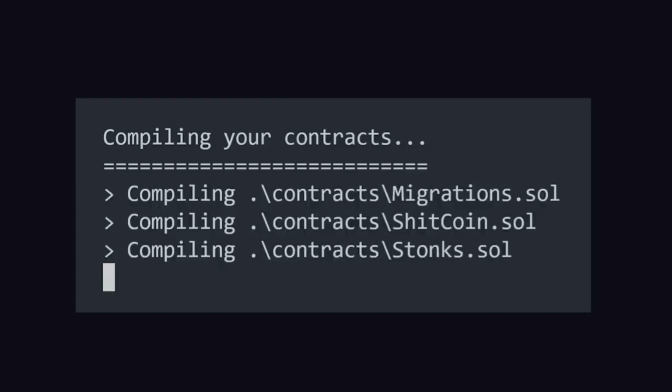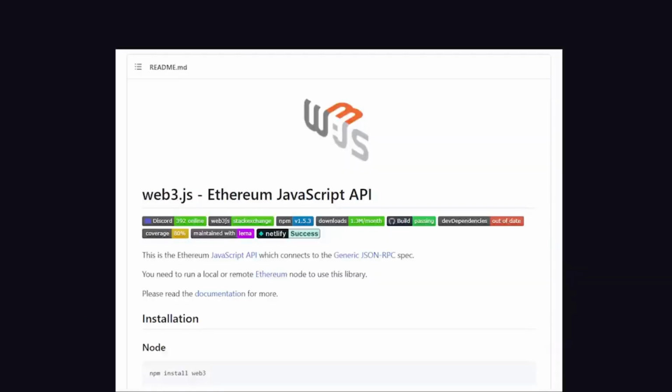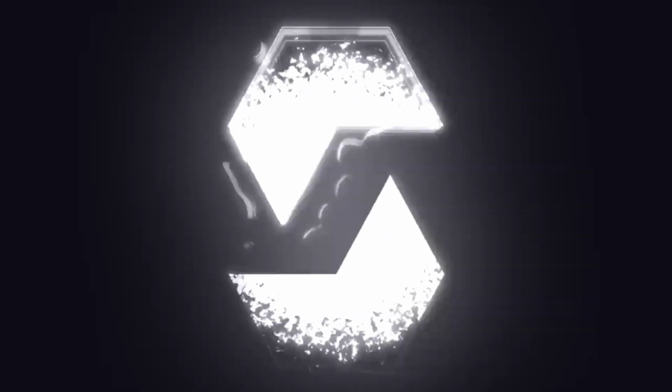After the contract has been defined, you then compile it so you can use it programmatically with the API of your choice, like web3.js to instantiate and manage your smart contracts in JavaScript. This has been Solidity in 100 seconds.